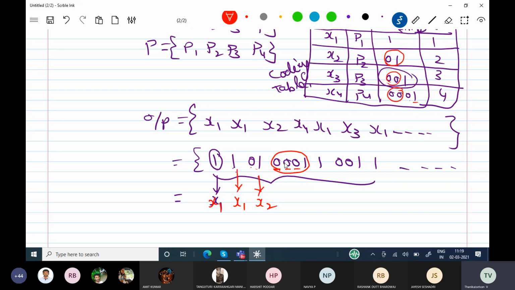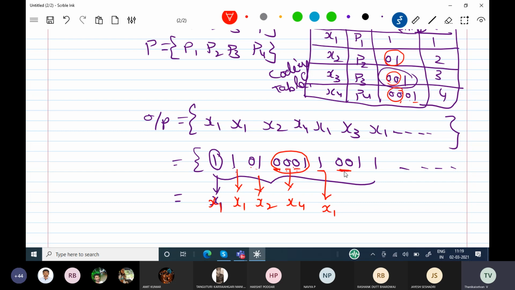Here once again I will explain 0. There are 3 symbols starting with 0. One more bit you take: 00. So x3 and x4 are starting with 00. So go to the 4th bit. Suppose it is 1, then you can decode it as x3, but if one more 0 is there, x4 is matching. So this is going to be x4. Then 1, the next bit is 1, 0. No code is starting with 1, 0, so this 1 is going to be decoded as x1.